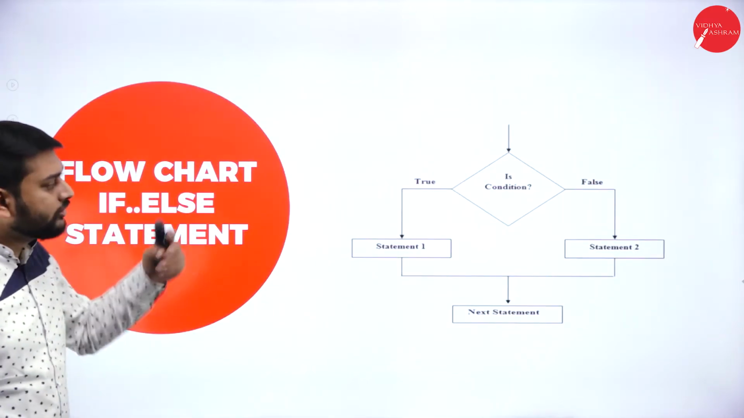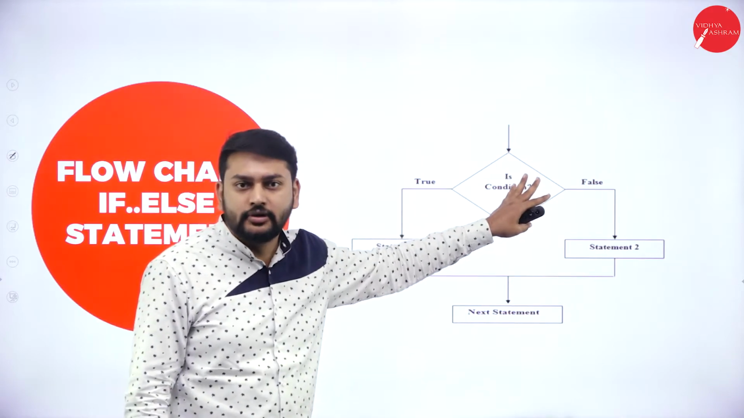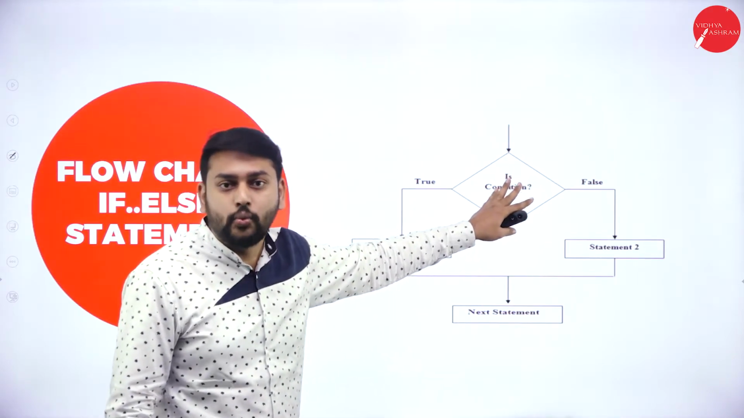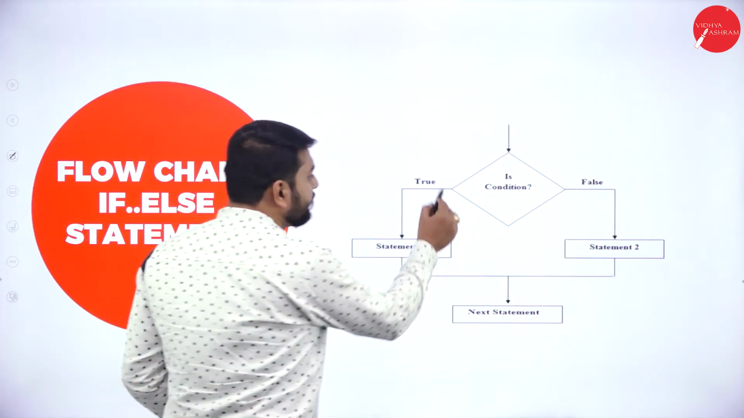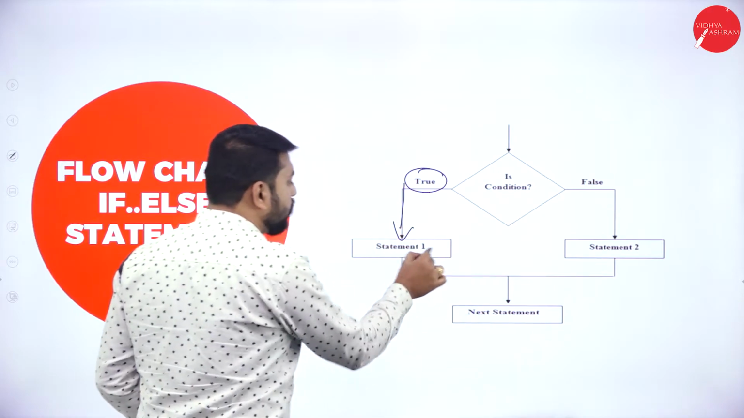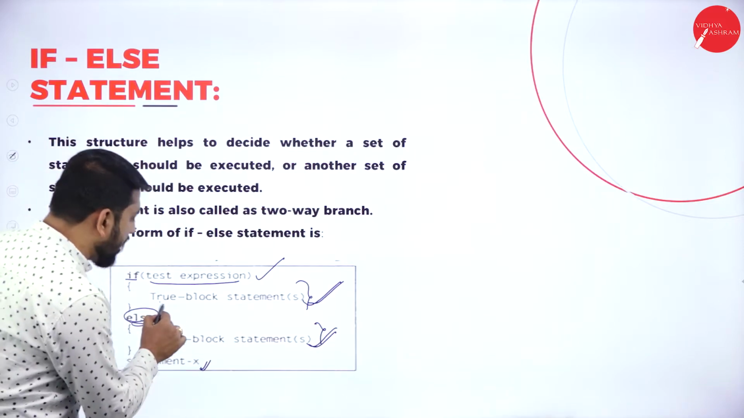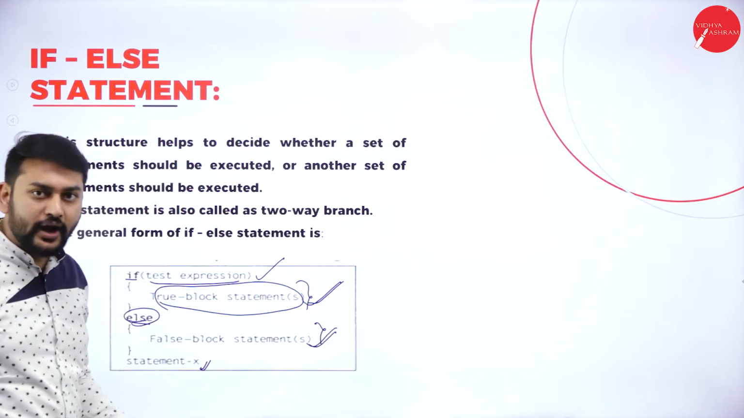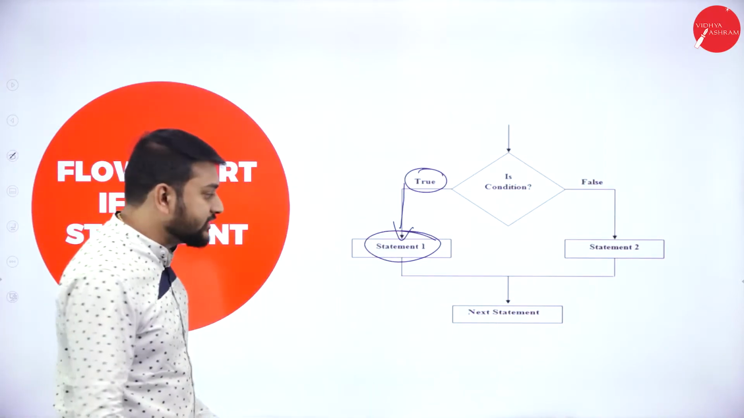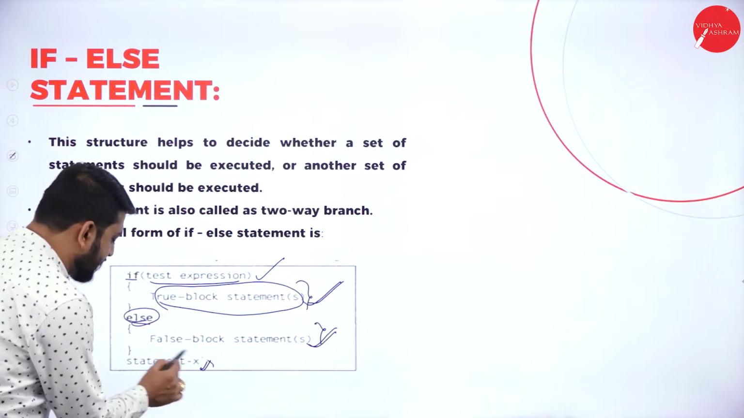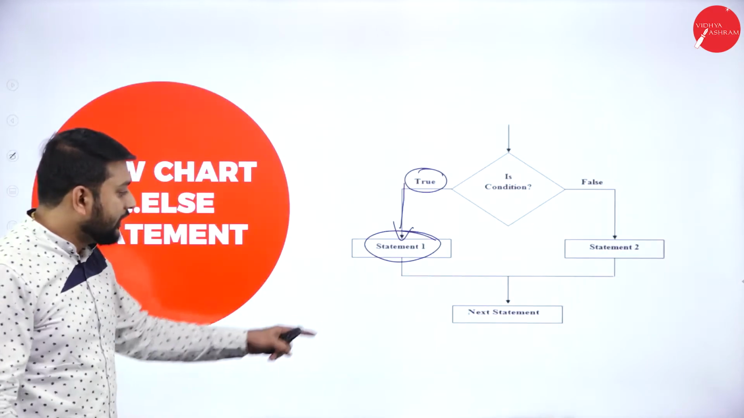Let's check out the flow chart for this. How exactly is it happening? I have the condition, and obviously two blocks, one true block and another false block. If the condition is true, I have the statement 1. After executing statement 1, it will go to the next statement. Statement X is what I am calling the next statement in the diagram.